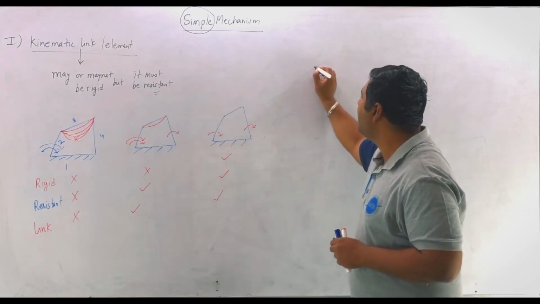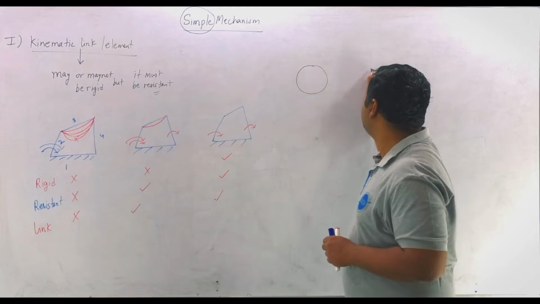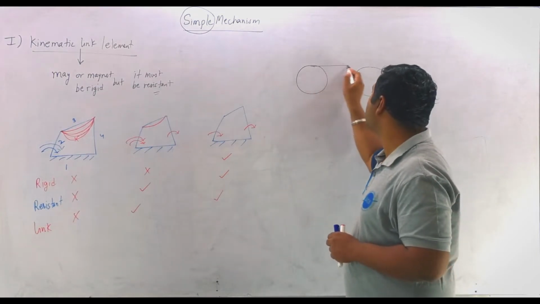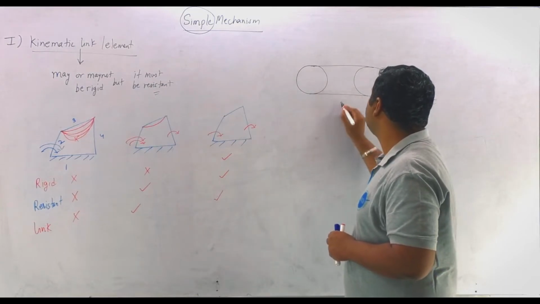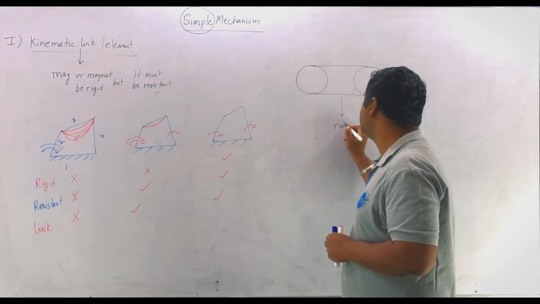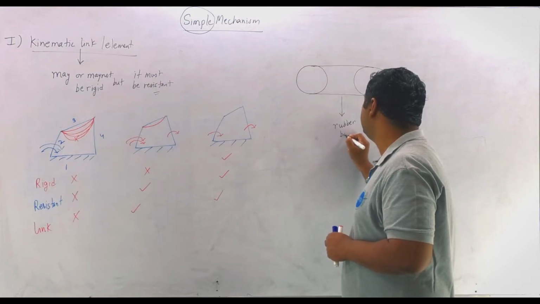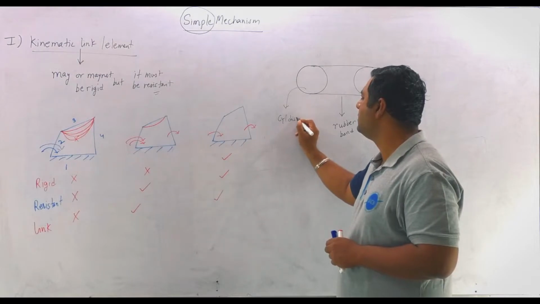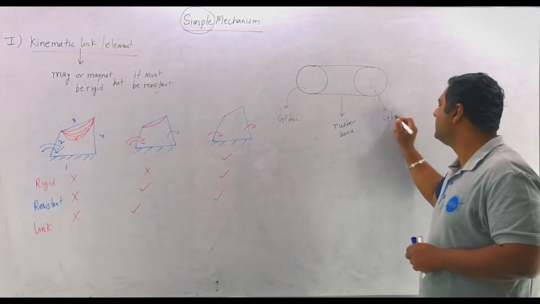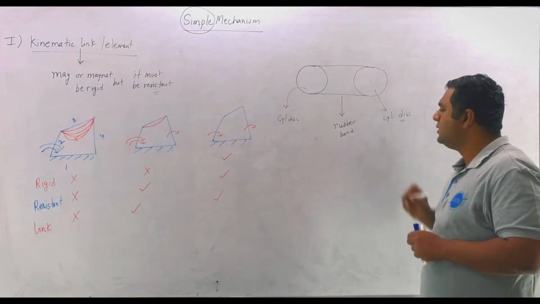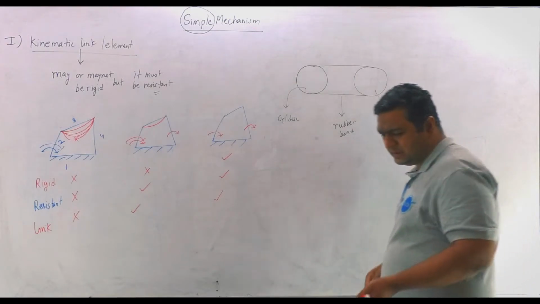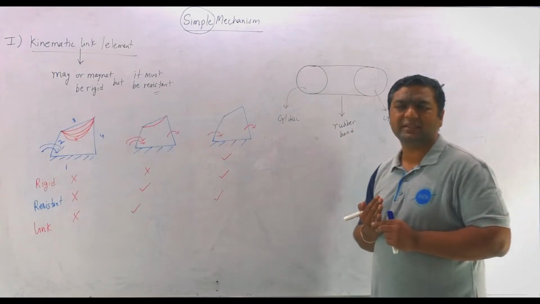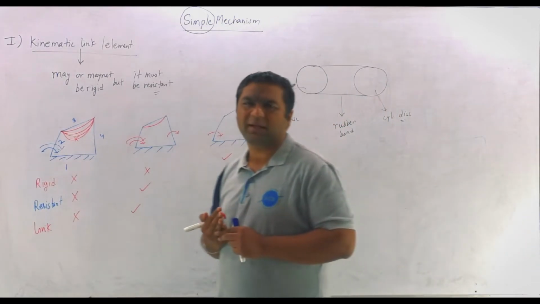They say that it is a cylindrical disc, and this is another cylindrical disc, and these two cylindrical discs are connected with a rubber band. This is the rubber band. This is a cylindrical disc. This is a cylindrical disc. So my dear, if these two are cylindrical discs, then this is the rubber band. So the question is: is this rubber band a kinematic link or not?